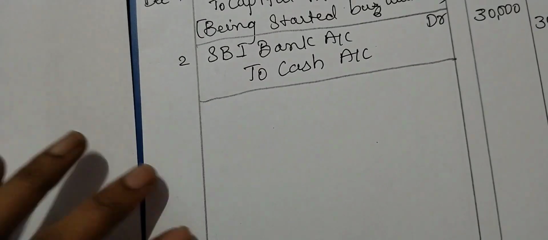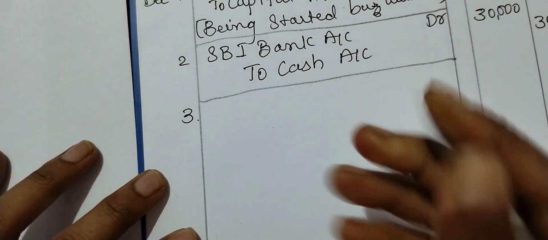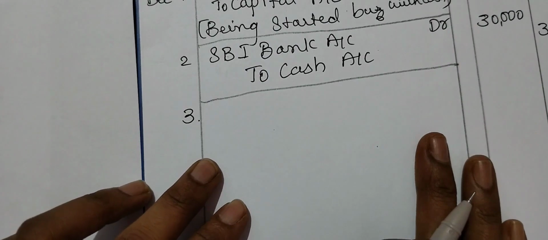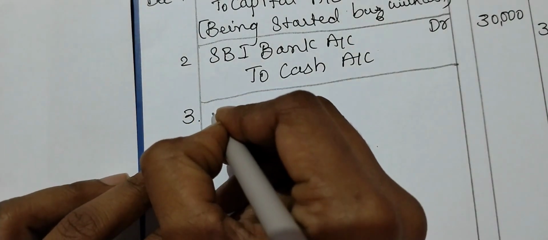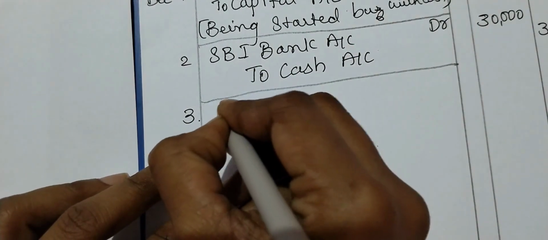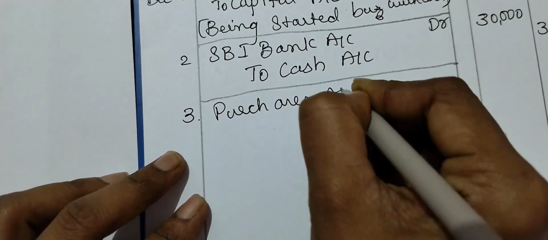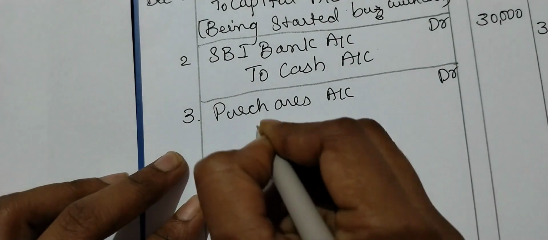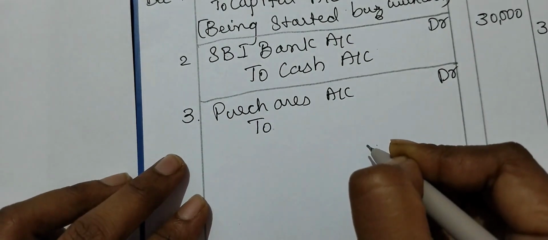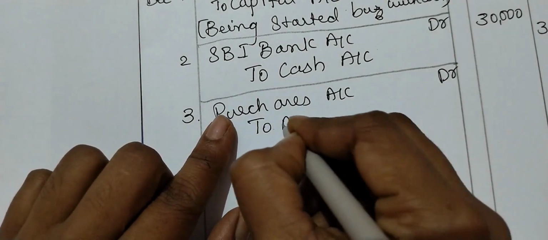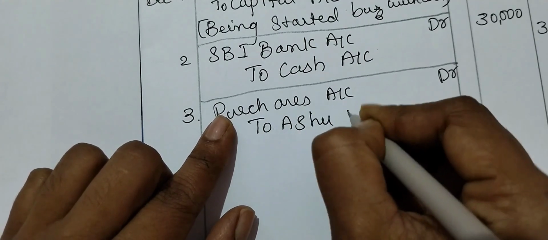So goods purchased is an asset to your company that you are debiting. Debit what comes in. Goods or purchases you can write. Purchases account Dr to, we have not paid cash for the purchase, we have created an Ashu account.